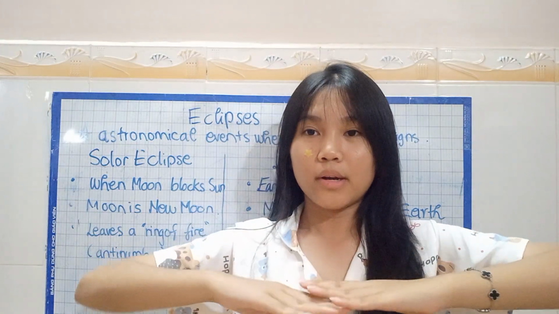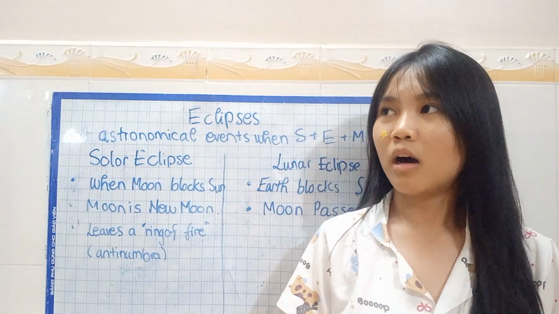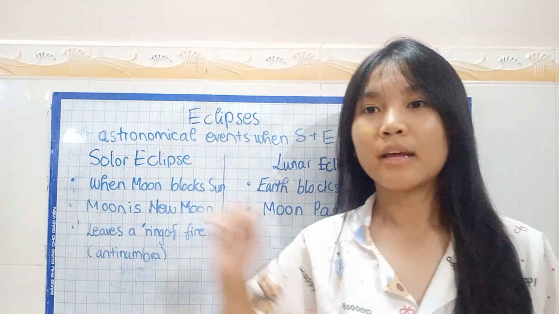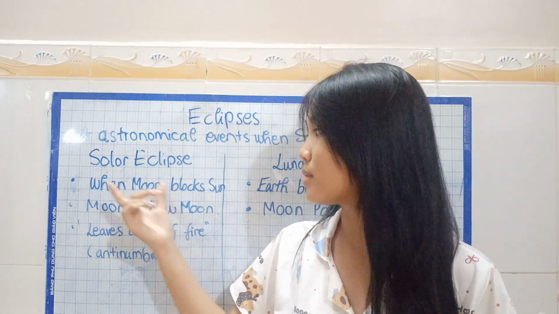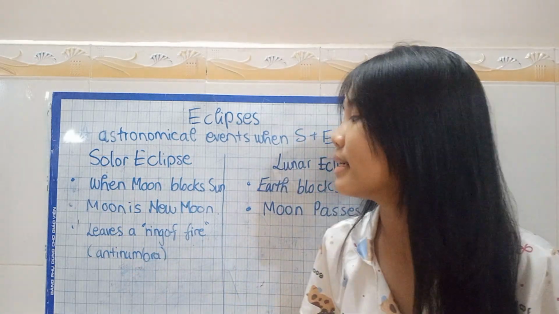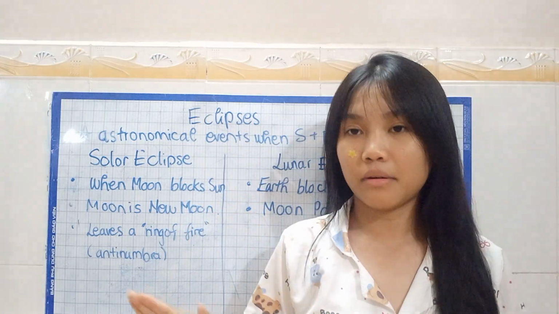Remember, they all line up in a straight line. If earth, moon, and sun line up straight, then that's the situation when a solar eclipse happens.